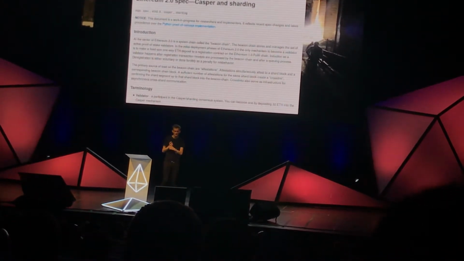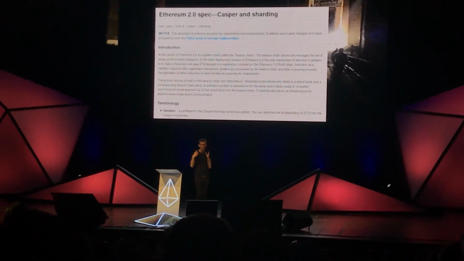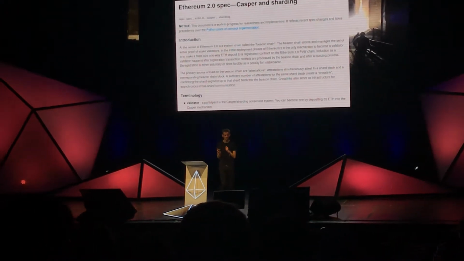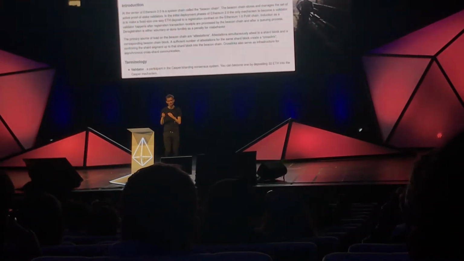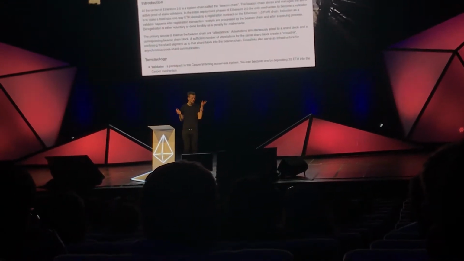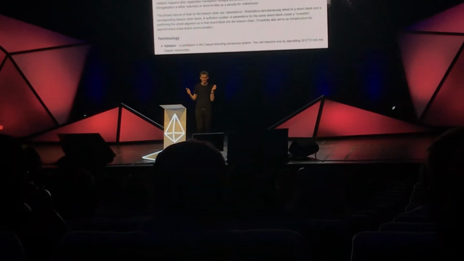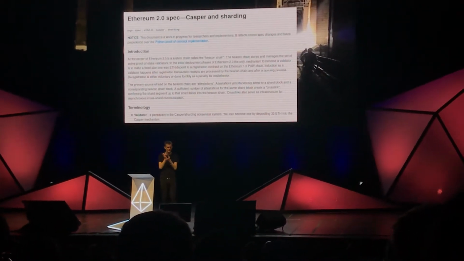Because that way we could make validation much more efficient, we did not have to deal with EVM overhead, we did not have to deal with gas, we would not have to deal with unpredictable proof of work block times, we could make block times faster, along with a whole bunch of other efficiencies. And we realized, hey, we're working on proof of stake here, we're working on proof of stake here, why are we doing two separate proof of stake things again? And so we decided to just merge the two together.